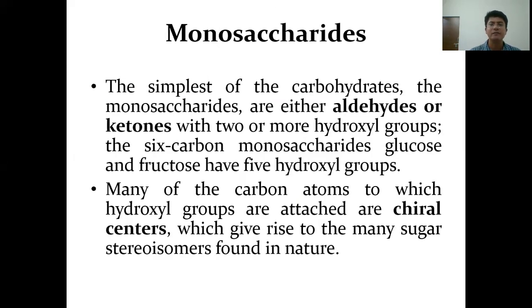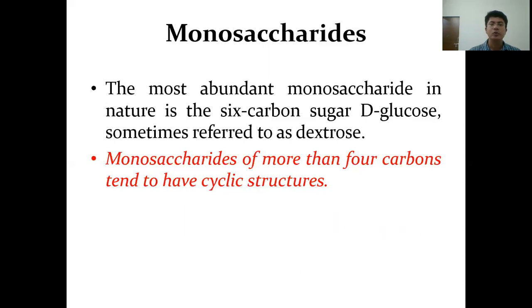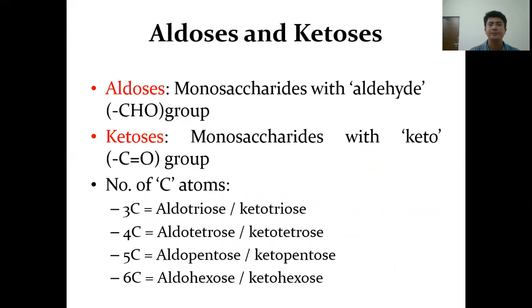Monosaccharides are the simplest form of the carbohydrates, which contain either aldehydes or ketones with two or more hydroxyl groups. These 6-carbon monosaccharides such as glucose and fructose have 5 hydroxyl groups. Many of the carbon atoms to which hydroxyl groups are attached are called chiral centers, which give rise to many sugar stereoisomers found in nature. These monosaccharides are abundantly found in nature, and the most abundant among them is the sugar D-glucose, which is sometimes referred to as dextrose. Monosaccharides of more than 4 carbons tend to have cyclic structures under aqueous conditions.